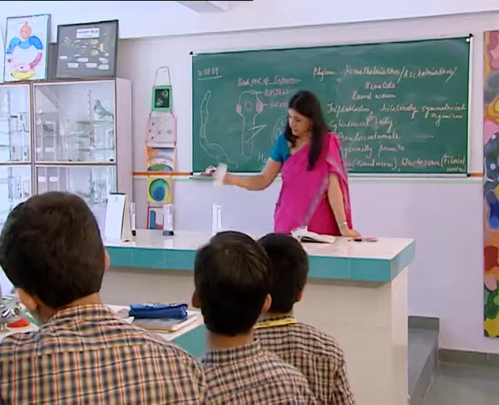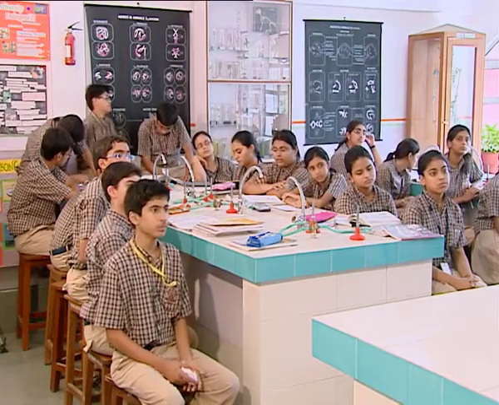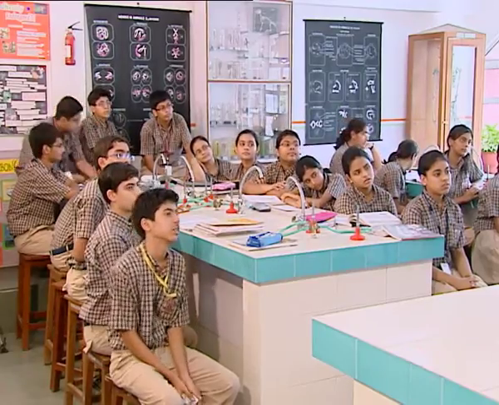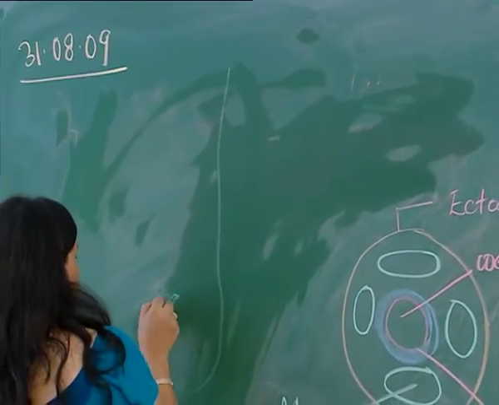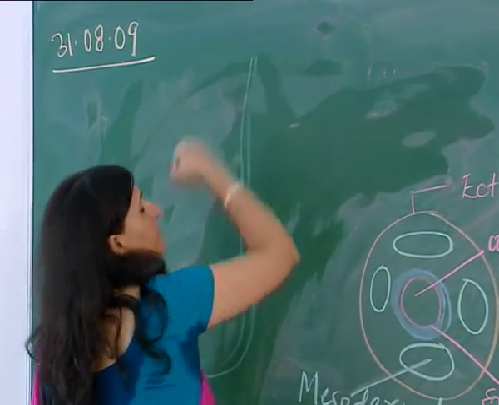Okay, now the disease that I was talking about, Ascaris, which is an intestinal worm, causes a disease called ascariasis. Now if we talk about the male, it has a curved posterior end and it looks like this. It's a cylindrical worm.